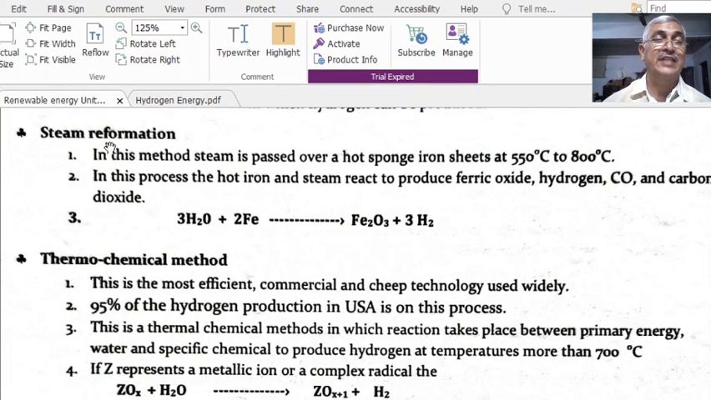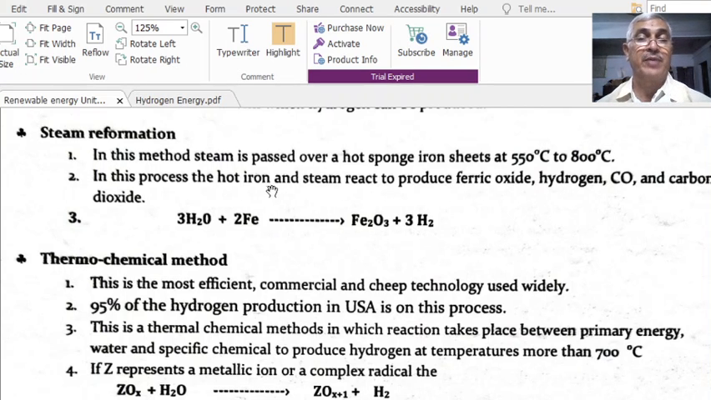The first one is steam reformation. In this process, steam, which means water vapor, is combined with iron. Steam is passed over a hot sponge iron sheet at a temperature of 550 to 800 degrees centigrade. The hot iron and steam react to produce ferric oxide and hydrogen.